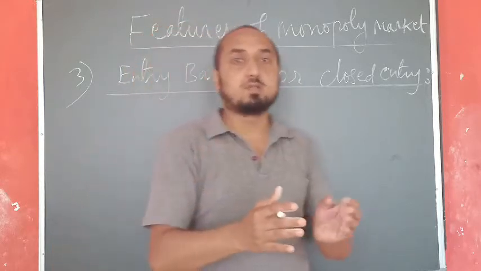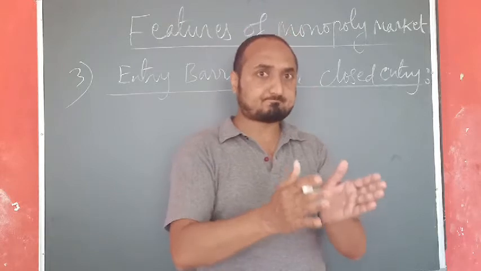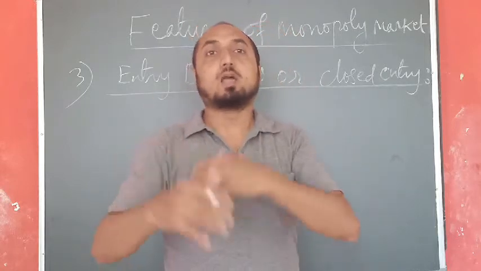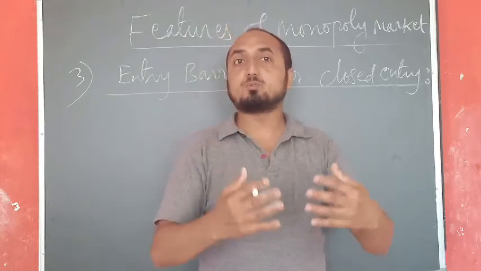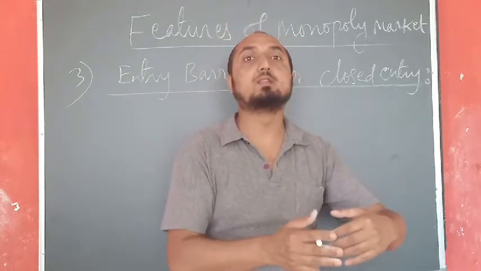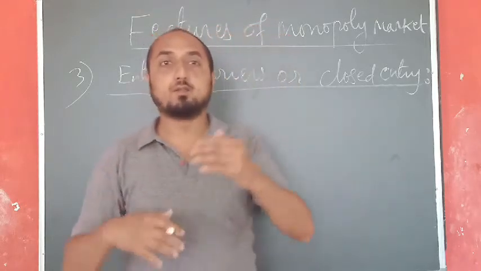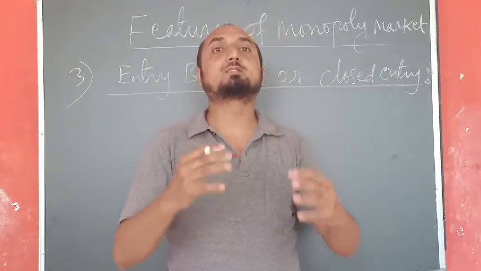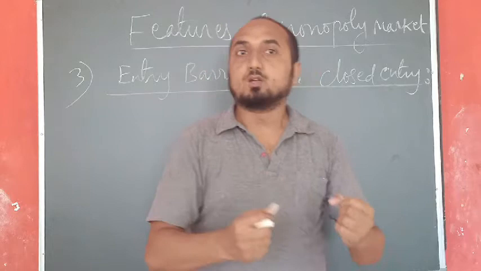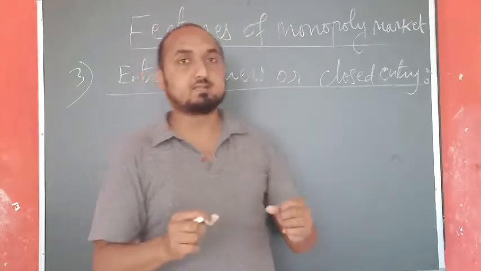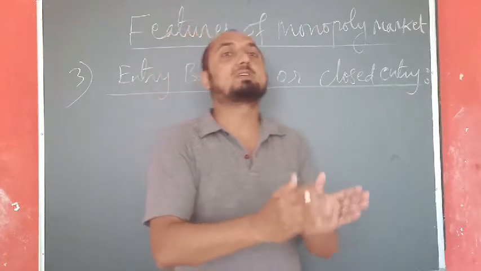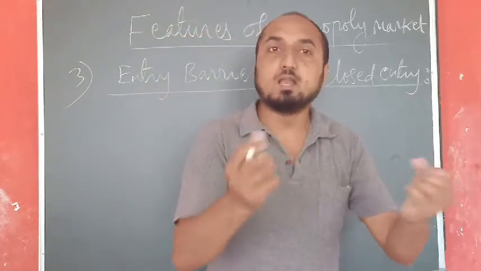Some restrictions may take the form of patent rights, copyrights, government laws, licensing policy. So because of all these obstacles in the market, new firms are not allowed to enter the industry and start similar types of product. I will give you one example in this case. Suppose in Sikkim, the state electricity board, Sikkim State Electricity Board, is supplying the electricity.